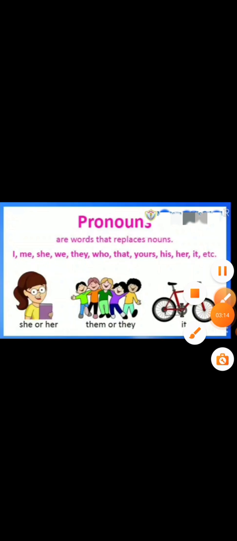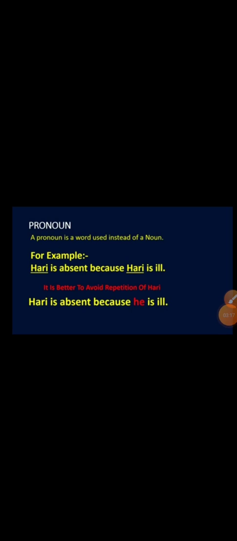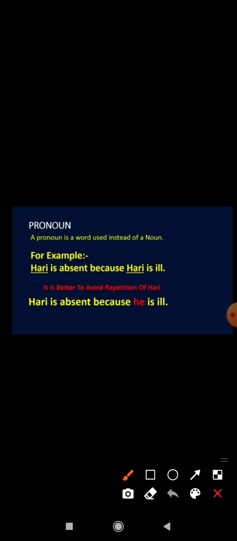So now see here. A pronoun is a word used instead of a noun. For example, Hari is absent because Hari is ill. To avoid repetition of nouns, we use pronouns. Does it look good? No. It's better to avoid repetition of Hari. So we use a pronoun here. Hari is absent because he is ill.